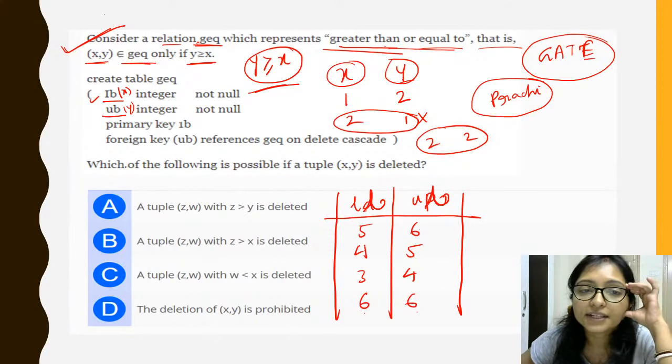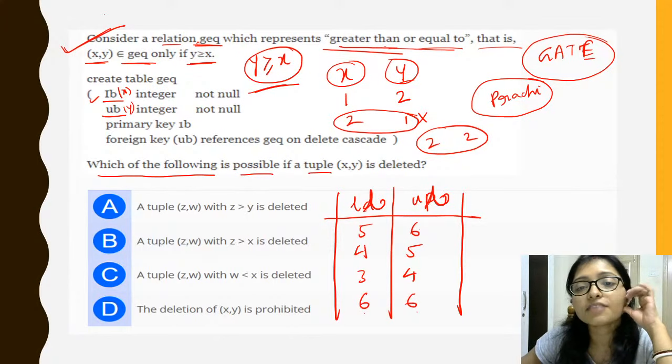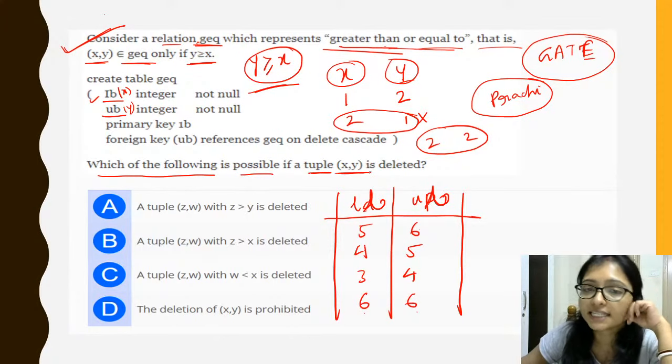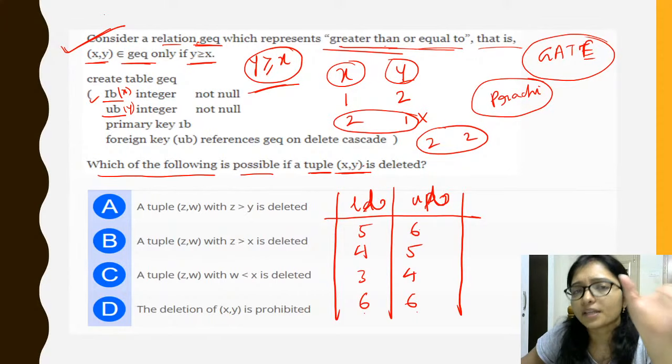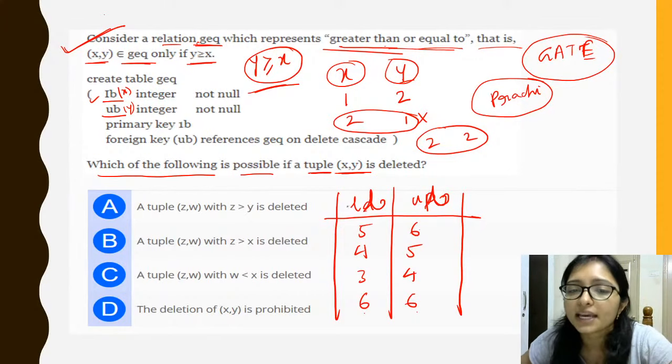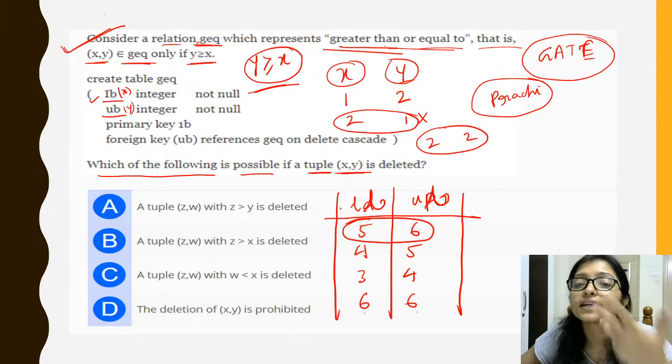Now it is given: which of the following is possible if tuple (x, y) is deleted. Means you can take any tuple. I am deleting this (5, 6). Then what will be the result? It is asking if you delete the (5, 6), then what will be the result?